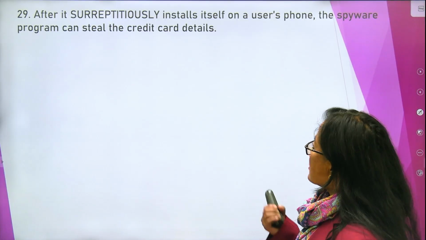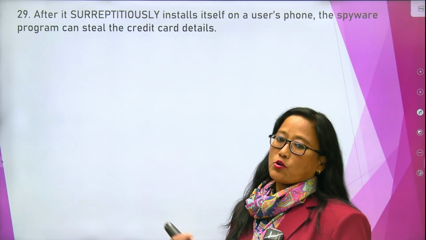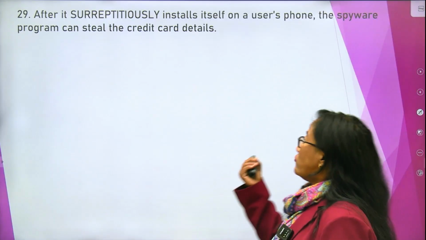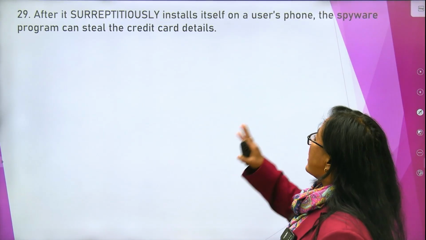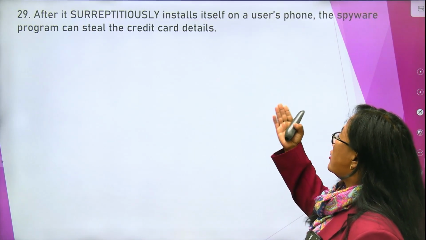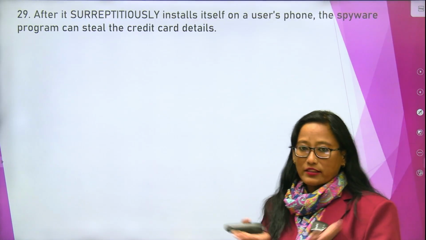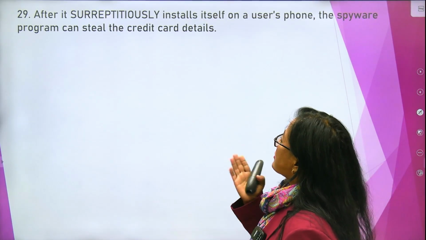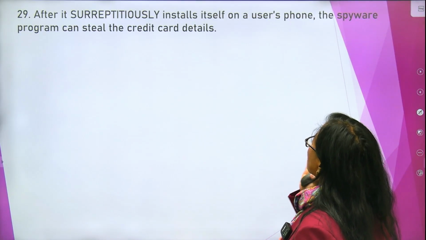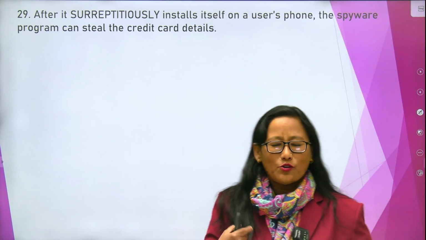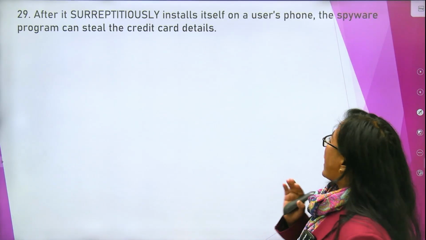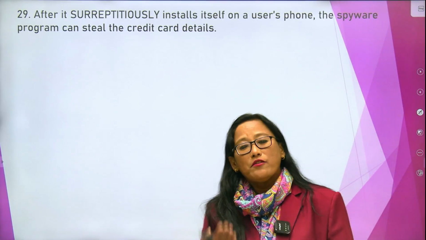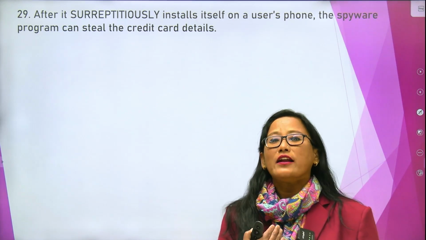There are some kinds of spams or apps that install themselves on our phones. After it installs itself on the user's phone, the spyware can steal our credit card information.